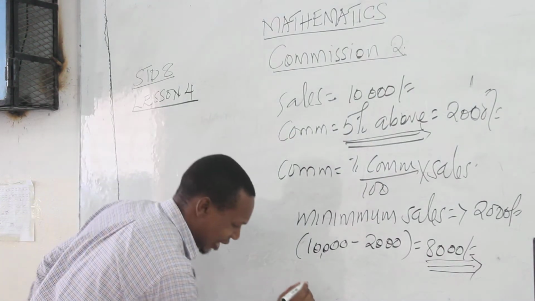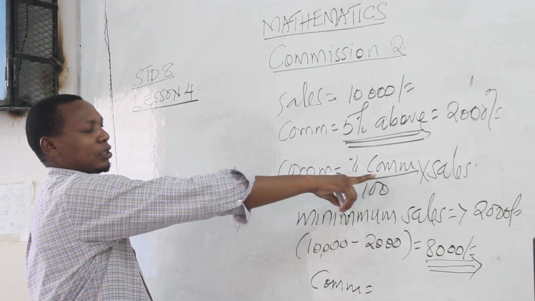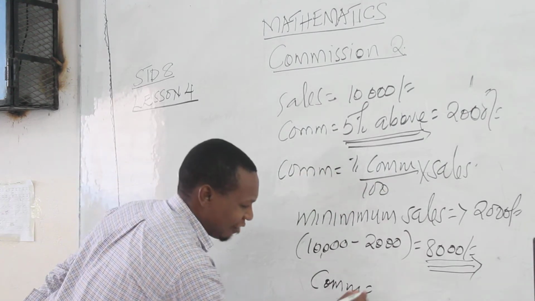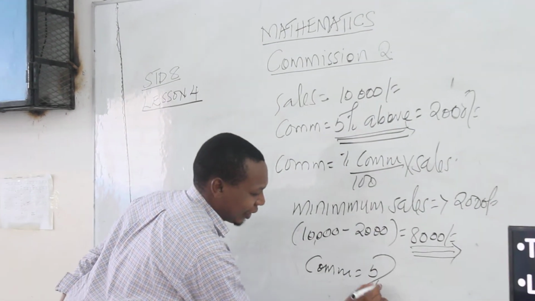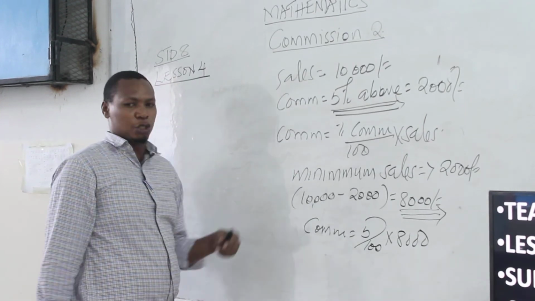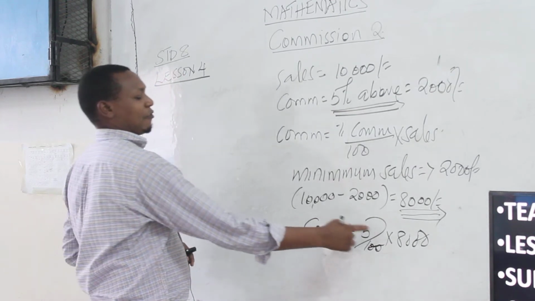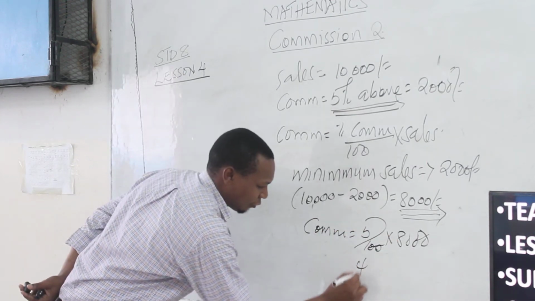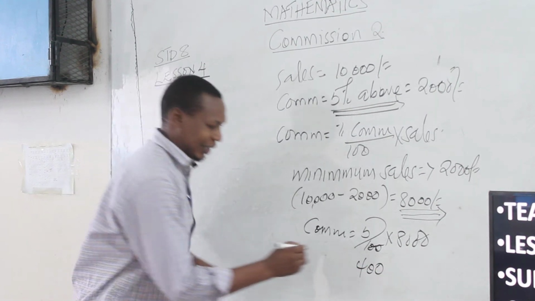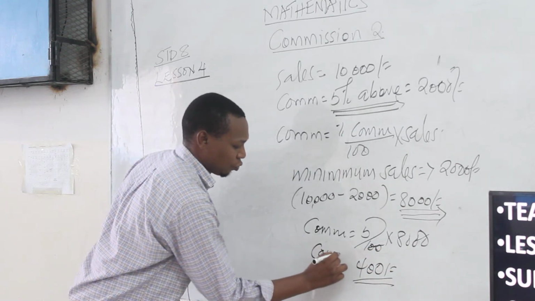So what is the commission now? The commission is going to be commission divided by 100, then times sales. So what was the commission? 5%, meaning 5 out of 100, multiplied by 8,000. We have 2 zeros here, you cancel those 2 zeros. So 5 multiplied by 80 you get 400 shillings. That was the commission this person was given.